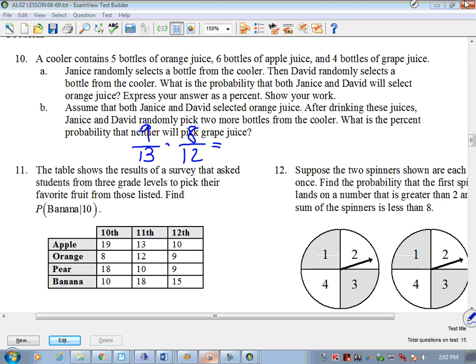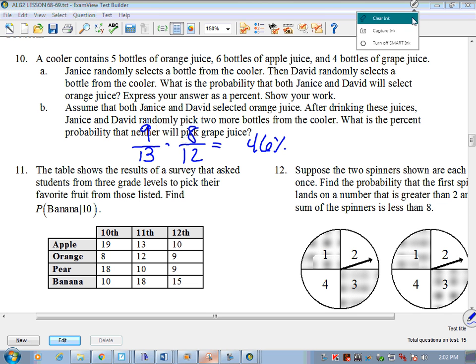What do you get? What is the percent? You said 4.6%? 46%. It came out as 0.46. You're going to get it. So they have a much better chance of not getting grape juice than they do of both getting orange juice.